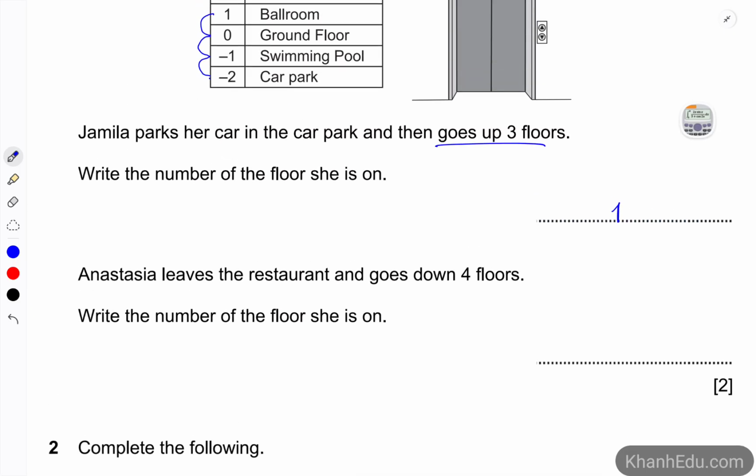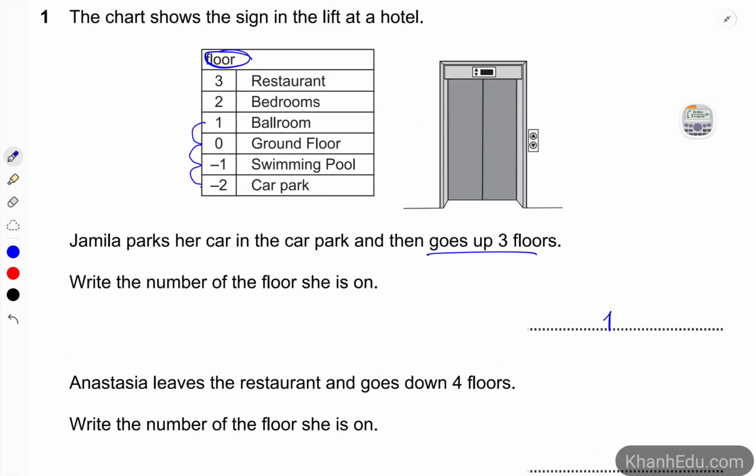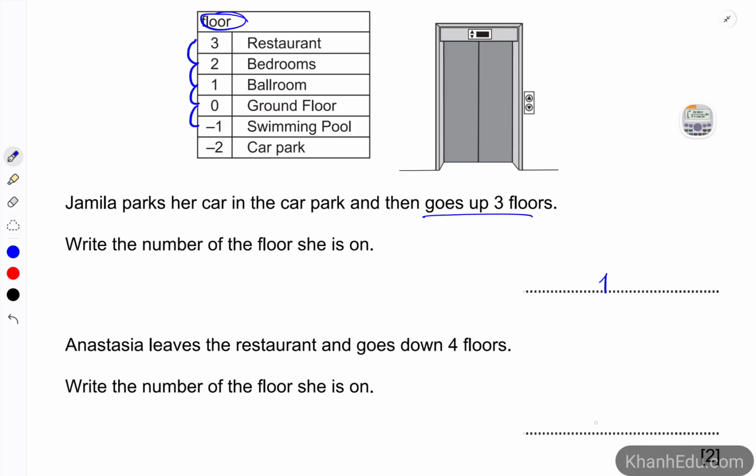Anastasia leaves the restaurant and goes down 4 floors. So the restaurant is here, and down 4: 1, 2, 3, 4. So the number of floors she is on is -1.